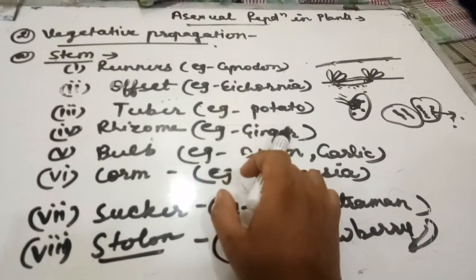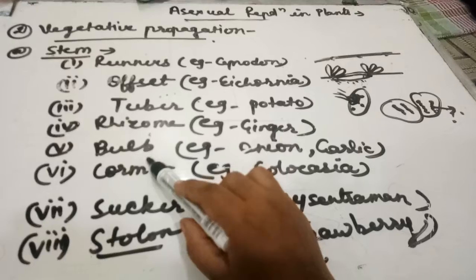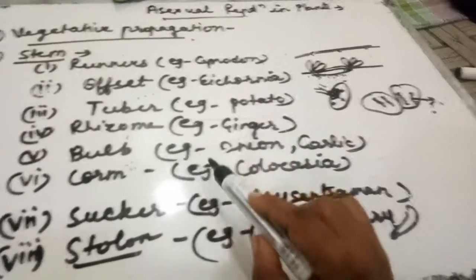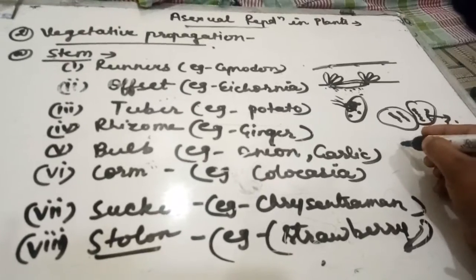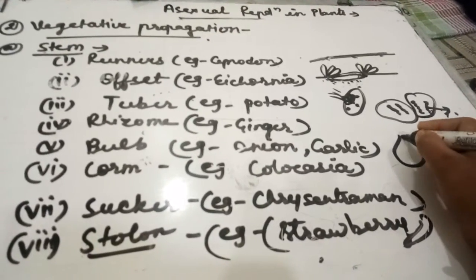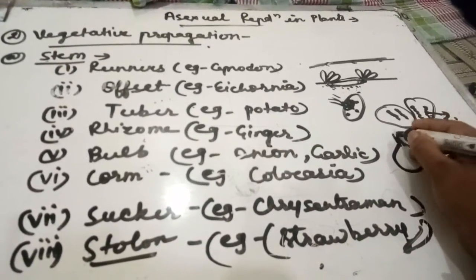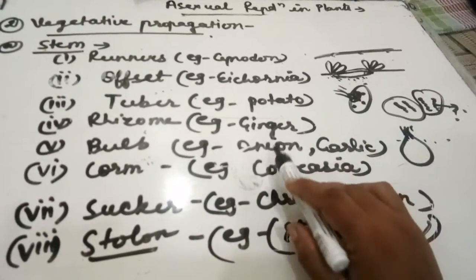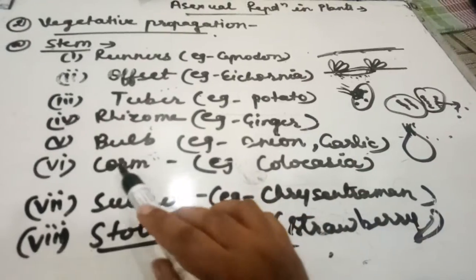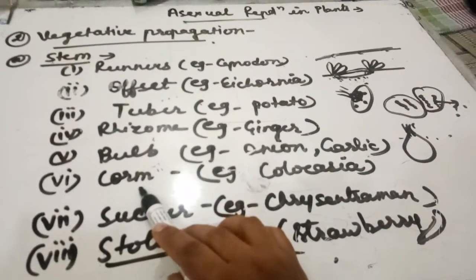Example of this one is ginger. The next one is the bulb. In the bulb the stem is bulb-like, and from this bulb a new plant arises. Example, onion and garlic.